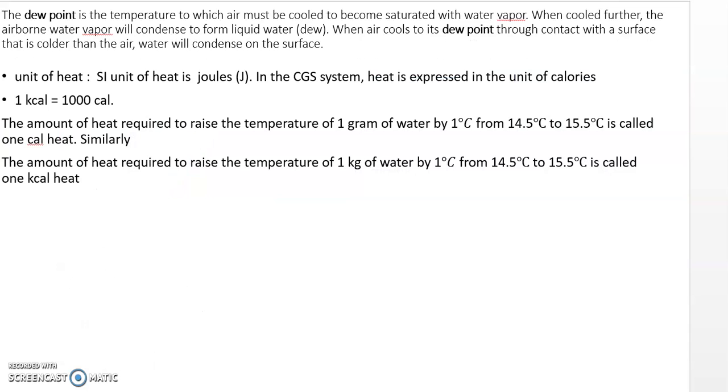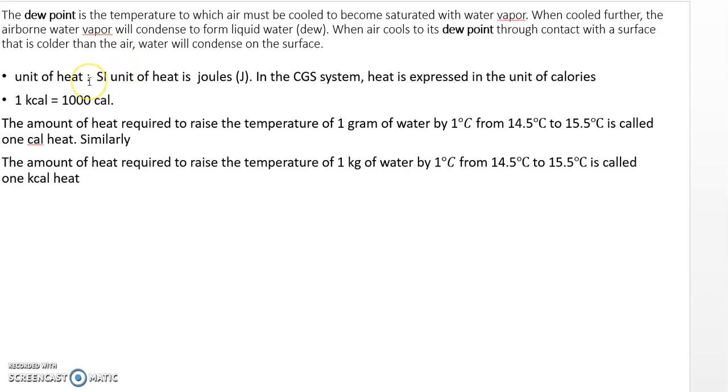Next, what do you understand by the dew point? Dew point is the temperature at which the air becomes saturated with water vapor. If excess water vapor is there, it condenses in the form of water droplets. So how do you define the dew point? The temperature at which the air becomes saturated with vapor is called the dew point temperature. Now the remaining topics are absolute humidity and relative humidity. You can refer to the textbook, page number 66, for the definition. I will give you the link also for the explanation.